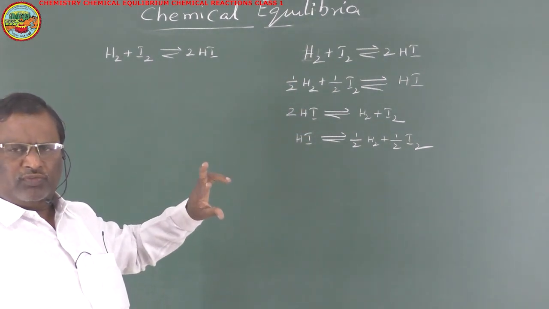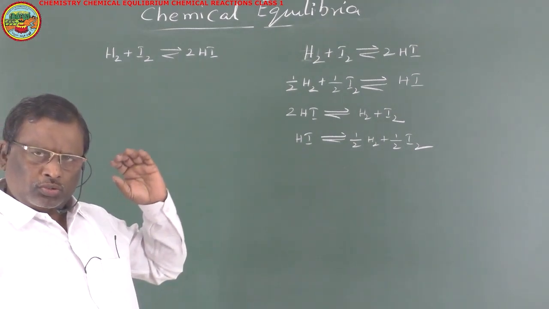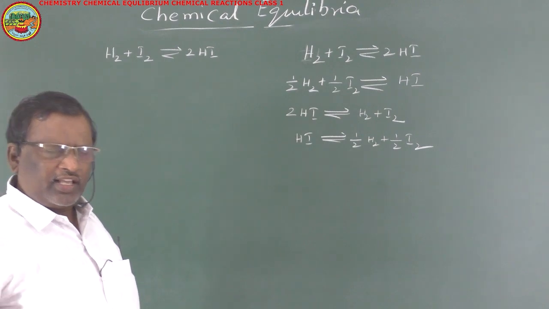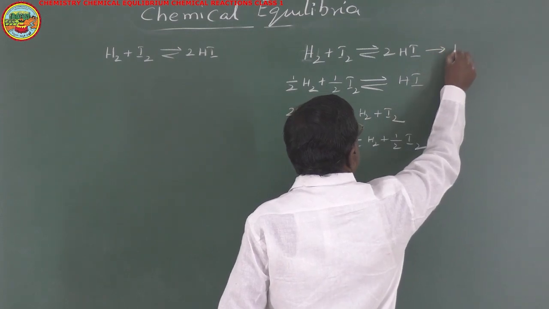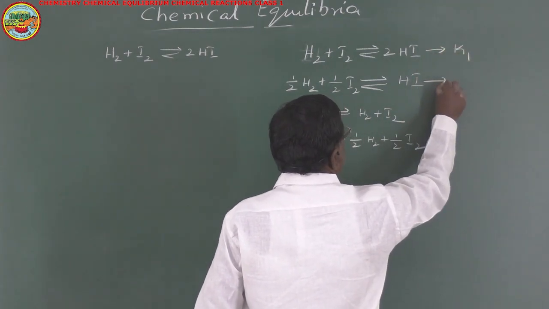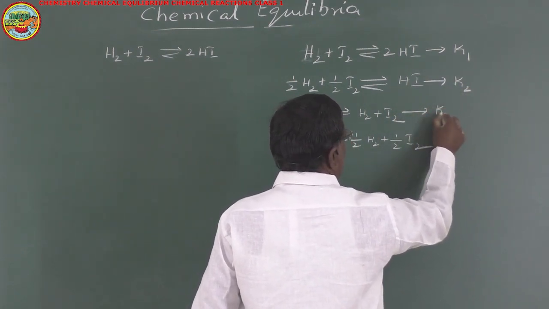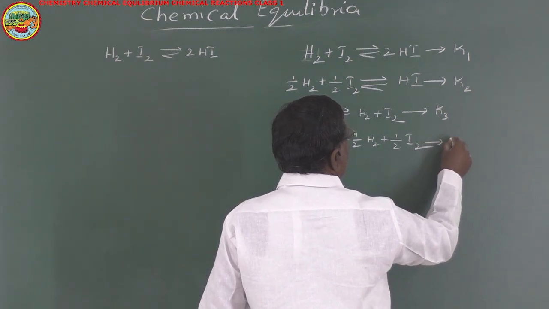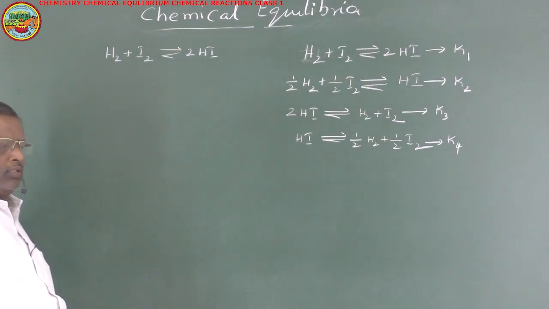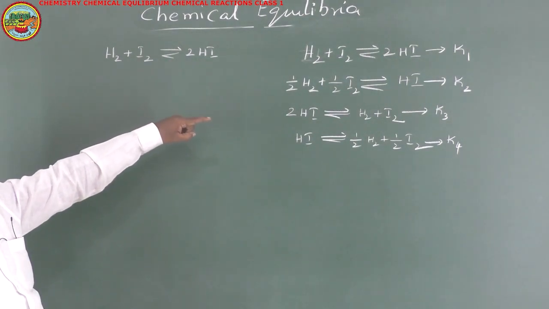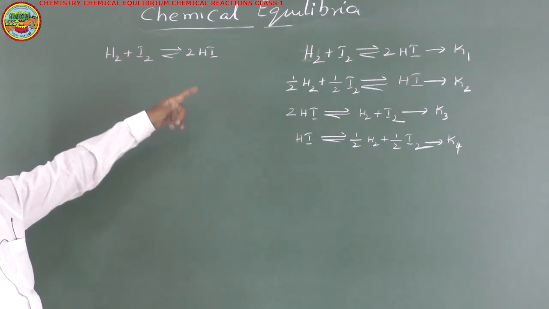Even though they change, there may be a certain relation, and now I am going to get that relation. For the first reaction, the equilibrium constant is K1, for the second reaction it is K2, for the third reaction it is K3, and for the fourth reaction it is K4. Now, let us study how K1 is related with K2, K1 with K3, K1 with K4, and vice versa.